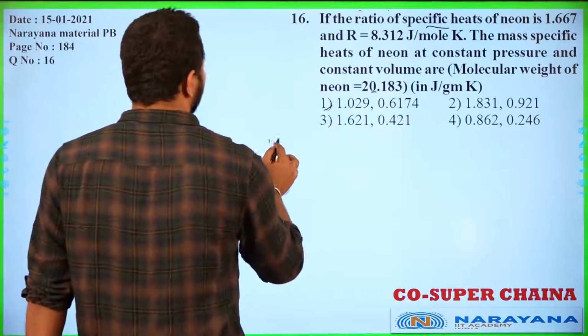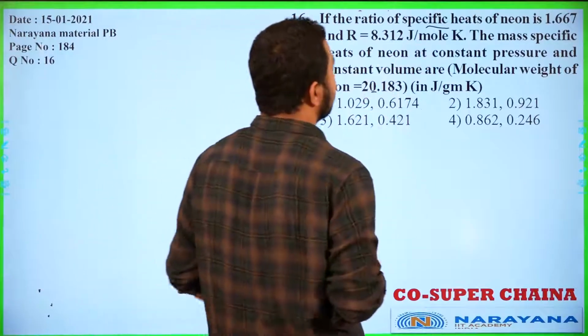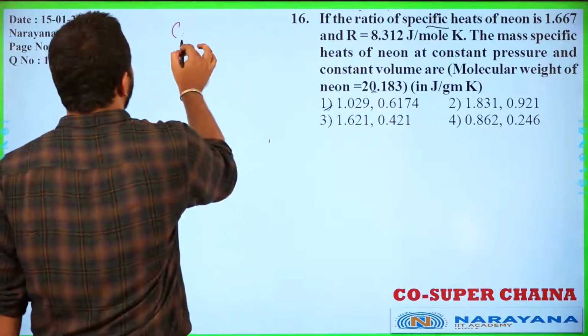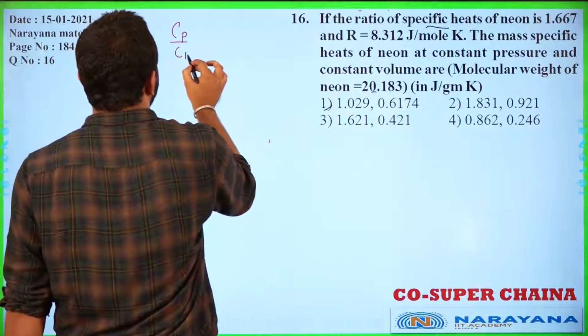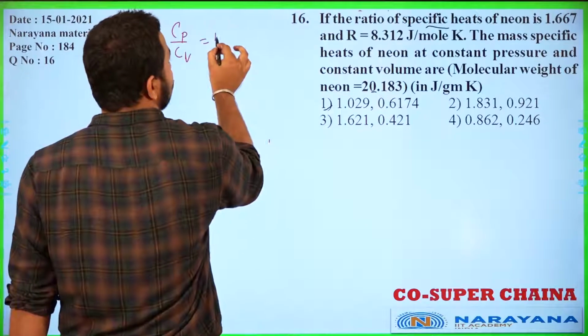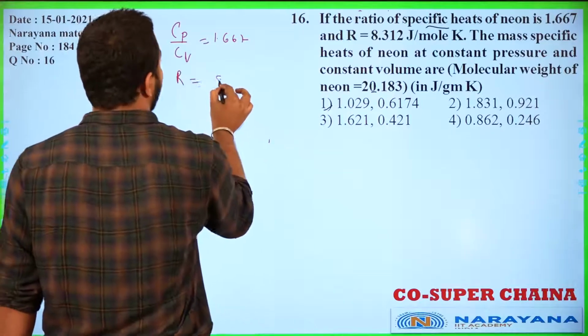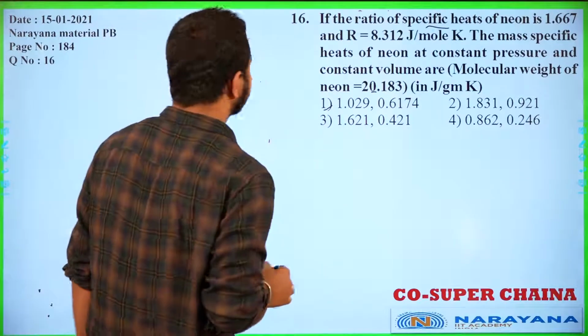This question, if you see, the ratio of specific heat of neon is 1.667, so Cp by Cv is given as 1.667. Okay, R value is given to us as 8.312.